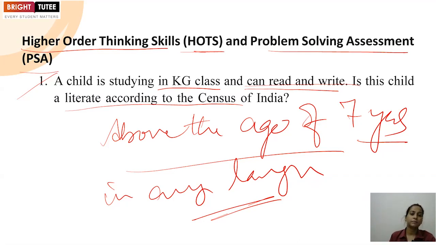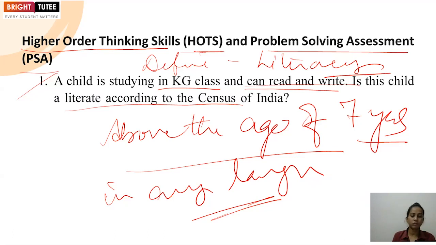And here, we need to mention all the data, such as the literacy rate of India. First, we will define the meaning of literacy. Define the meaning of literacy first. Why? Because it's a value-based question, higher order thinking skills, where you have to include all the data related to that. Then you will mention, according to the census, what was the literacy rate in India and what are the different factors leading to that.